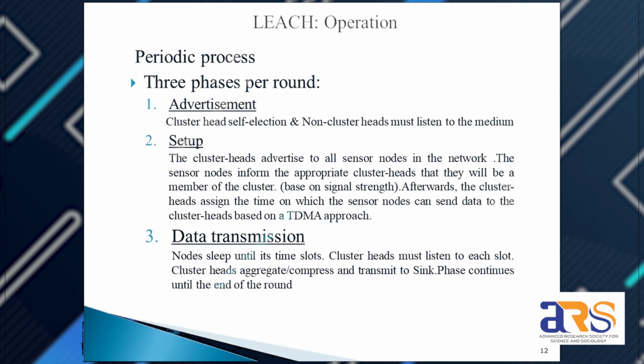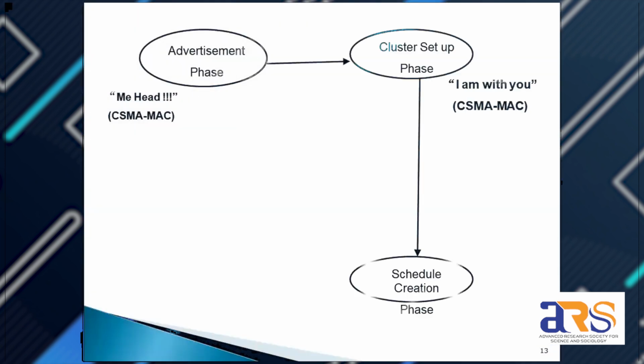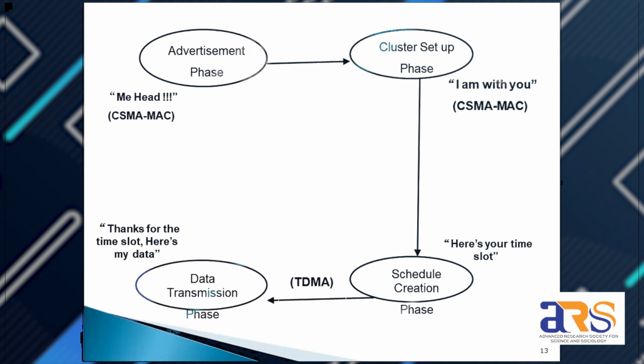Next is the data transmission. After the advertisement and setup phases, the last phase is the data transmission, where it occurs between the cluster members and the cluster head. Later, it is transferred to the sink node, that is the base station. This is the process. First is the advertisement phase, the establishment, that is the first phase. Second is the cluster setup phase, then schedule creation and the data transmission between the cluster head and the sink node.